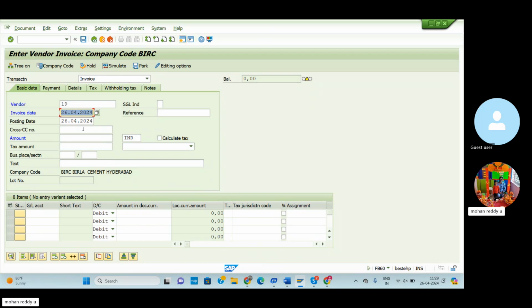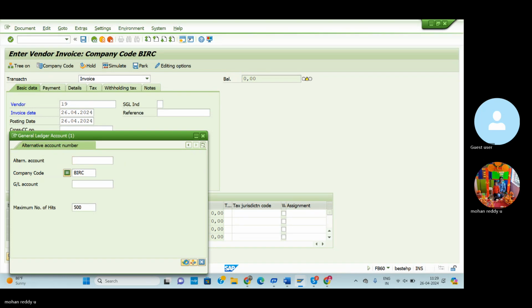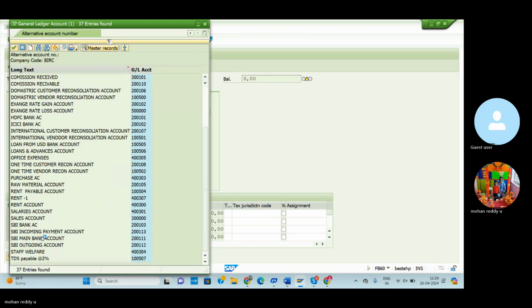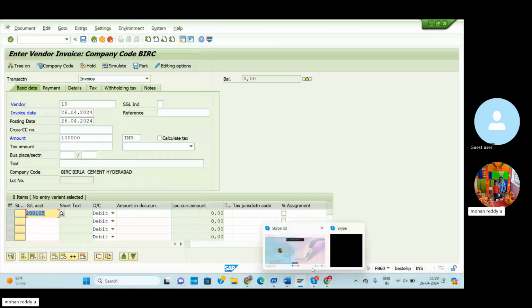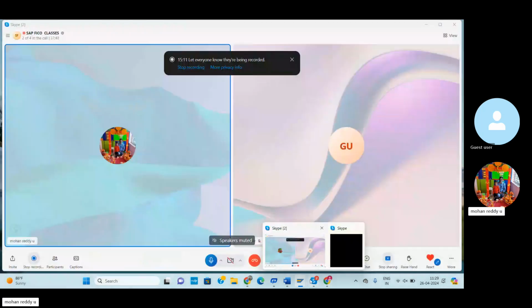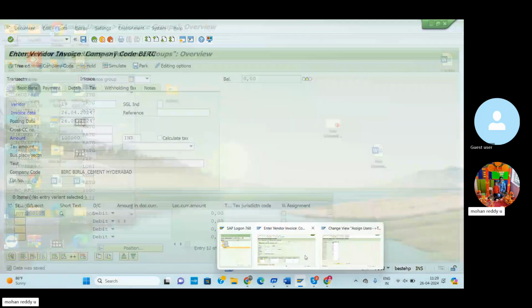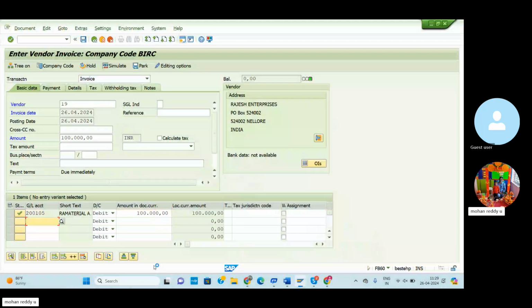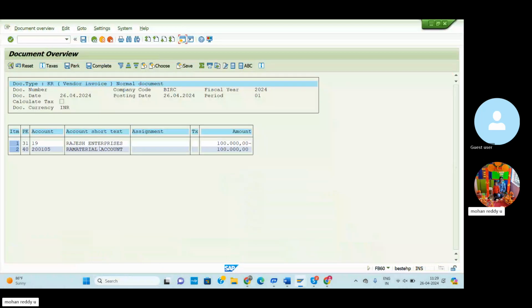Then I can enter amount 1 lakh. Select the raw material account. Then go to the raw material account, click here. Once again, I check if it is there. Then go to the raw material account. Amount also you can enter 10 lakhs, sorry, 1 lakh. Enter. So the document will be prepared. Go to simulate. So here, the Rajesh Enterprises, I can check here.